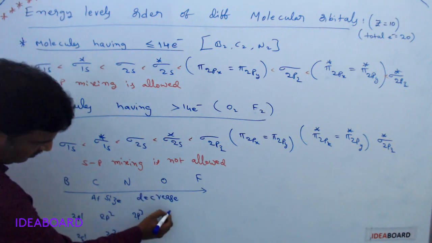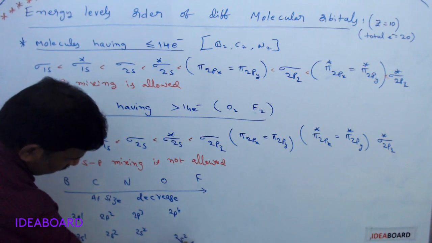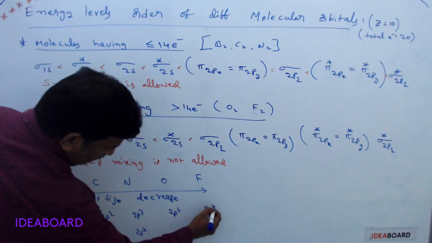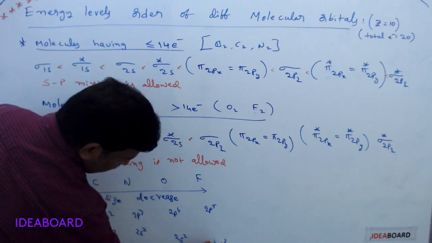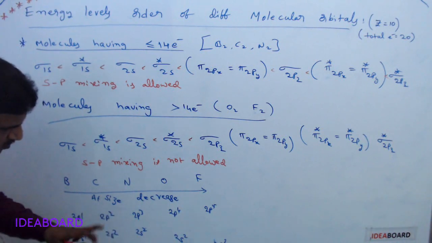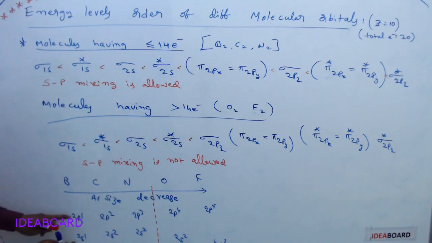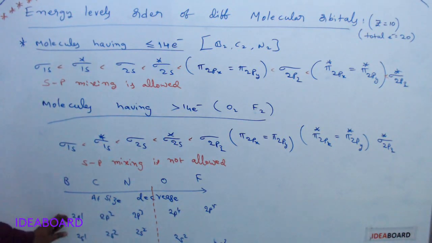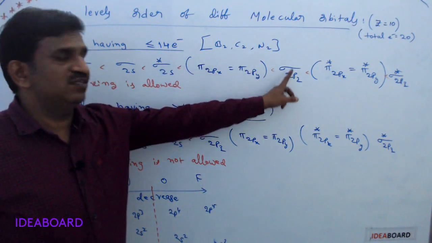Oxygen is 2s2 2p4, and fluorine is 2s2 2p5. If you observe this, up to nitrogen the energy gap between 2s and 2p orbitals is nearly the same, so they mix and recombine to give molecular orbitals of different energies.